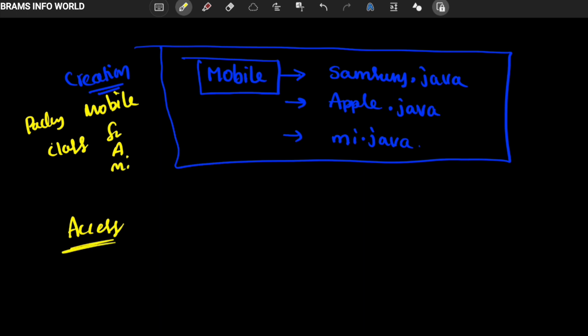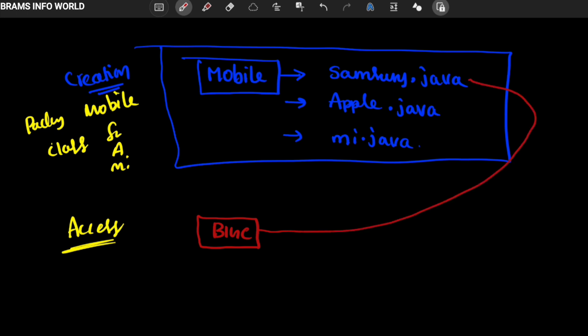Access is how to access the information. For accessing, we have to create a class, which we can call Big C. Big C is a mobile shop. In this mobile shop I'm going to access the Samsung.class and Apple.class files.